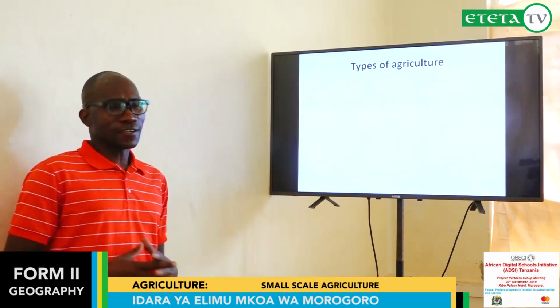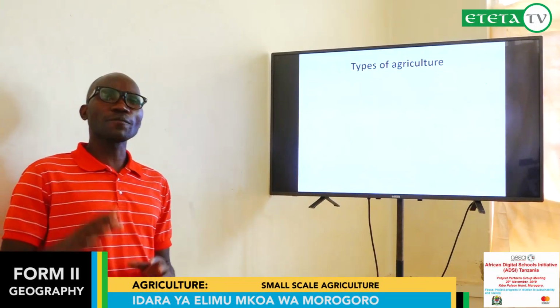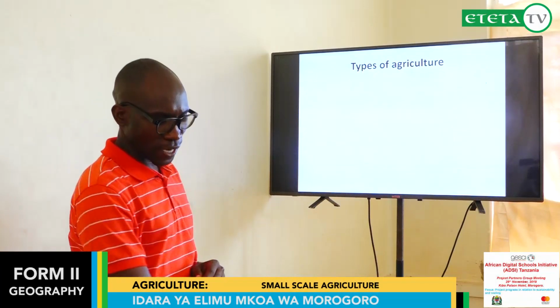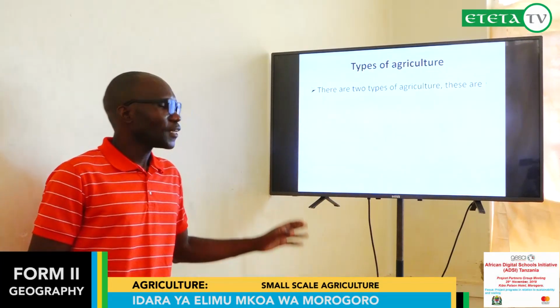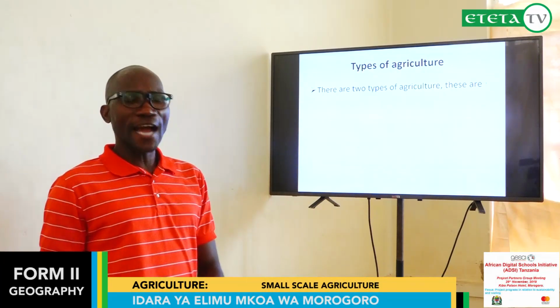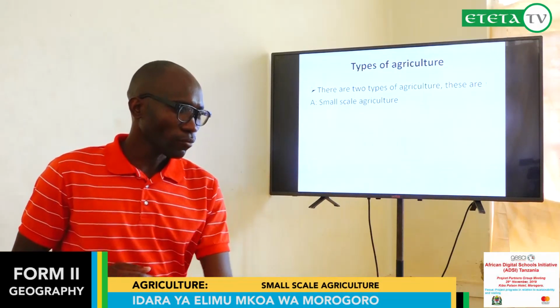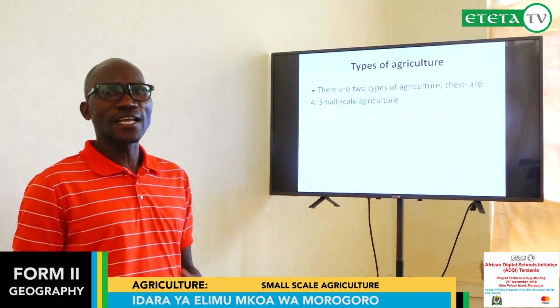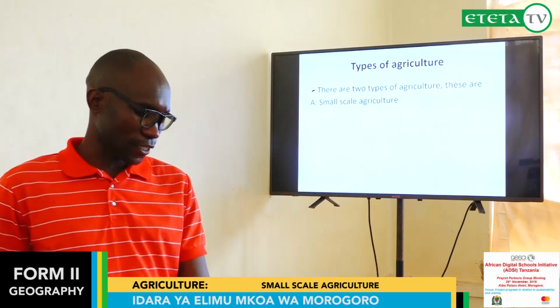Types of agriculture. Agriculture can be categorized into two types. Number one is small-scale agriculture. Number two is large-scale agriculture.